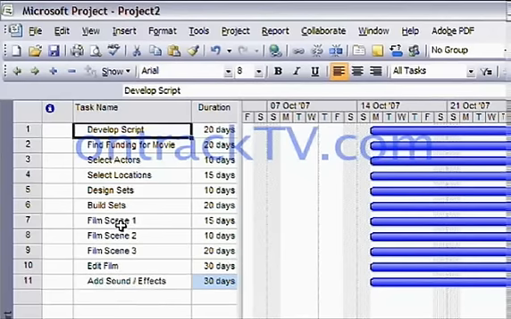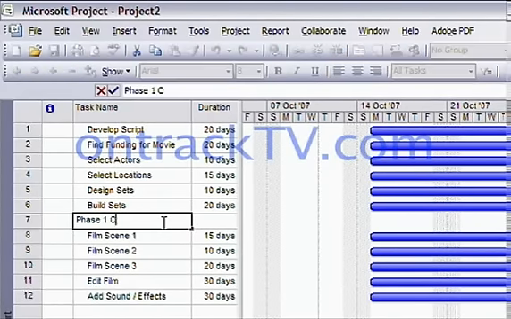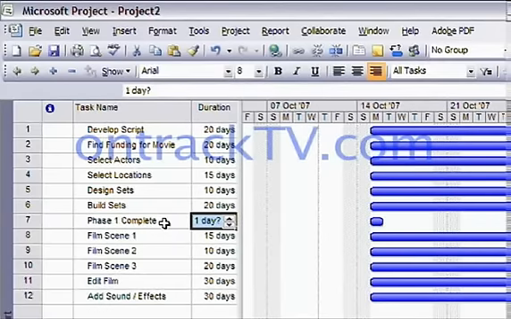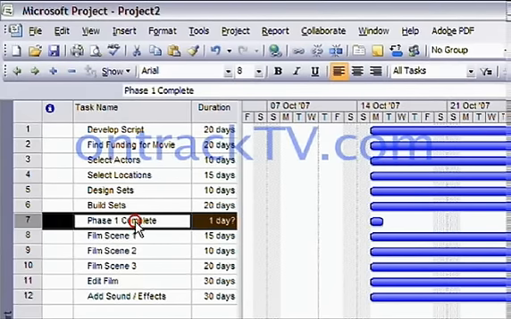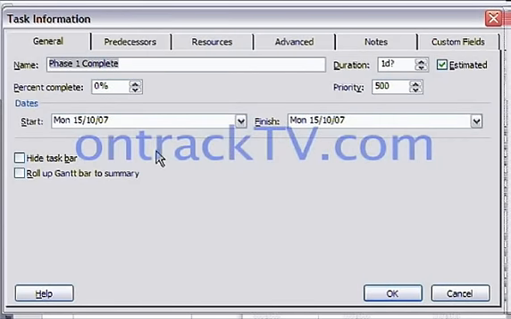So as an example here, I'm going to insert a task like we learned how to do before, just between these two tasks I have here, and I'm going to call this Phase 1 Complete. Now, if I just enter in the task name, that defaults to 1 day, which is not actually a milestone. So one way to make this task a milestone is to double-click on the task, and that's going to pop up task information.